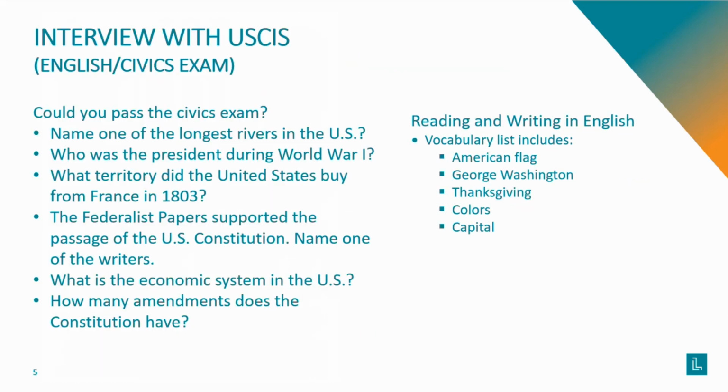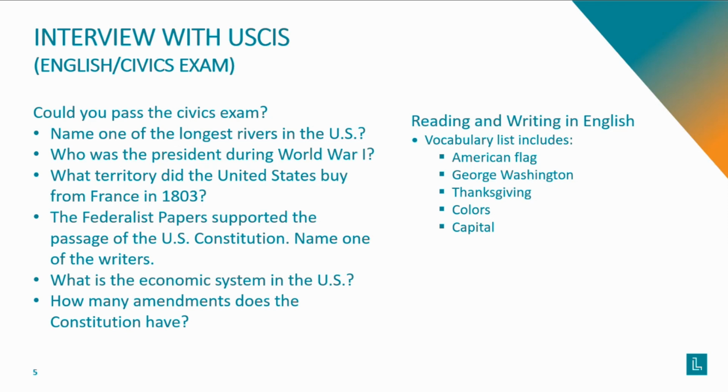Once your application is filed, you will have an interview with USCIS. The goal of the interview with USCIS is to complete a security and criminal background check, review your complete immigration record, and test for English and civics requirements. For the civics exam, there is a list of 100 questions to study. The immigration officer asks 10 questions during the interview, and you'll only need to get 6 correct.